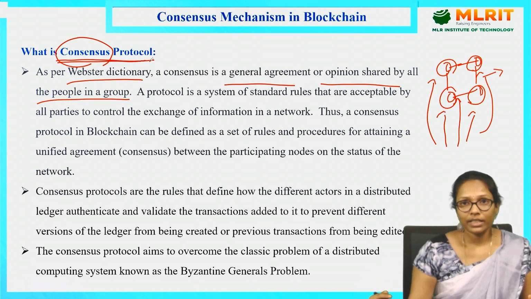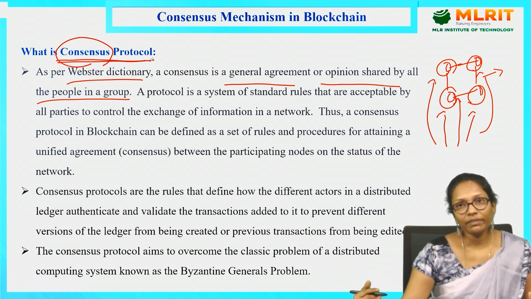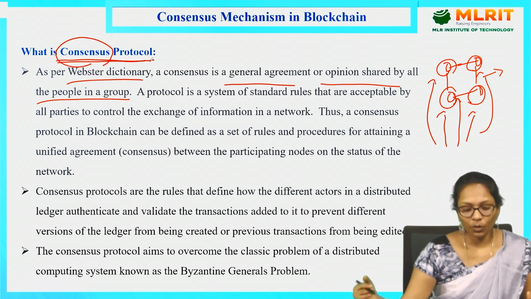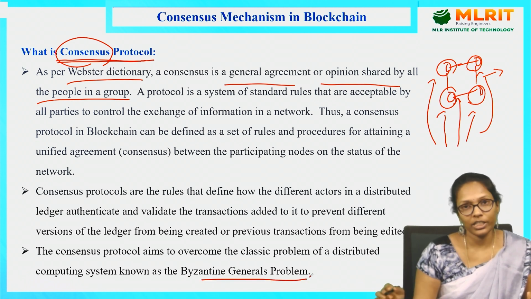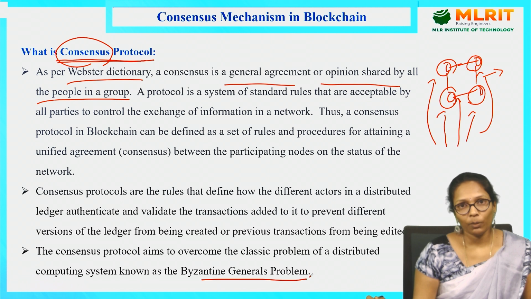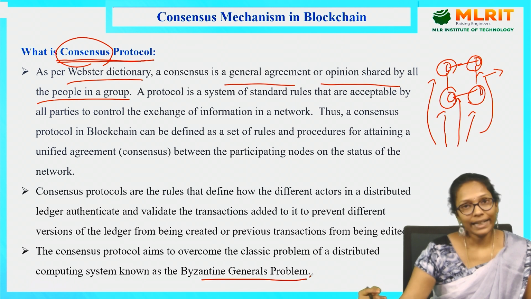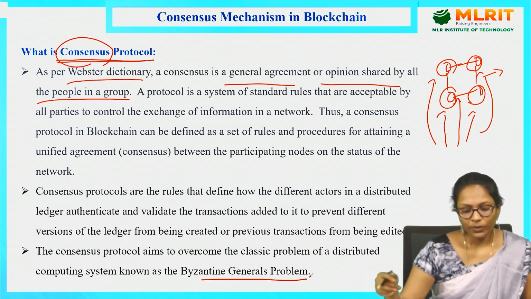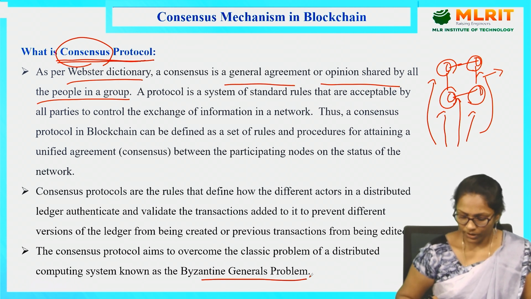And why do we need this consensus protocol? Why have they come up with this concept called consensus protocol? The base for the consensus protocol is the Byzantine General's problem. After that problem, they realized they need a consensus protocol or consensus mechanism to validate or add a transaction to the blockchain. So first we will discuss what this Byzantine problem is.